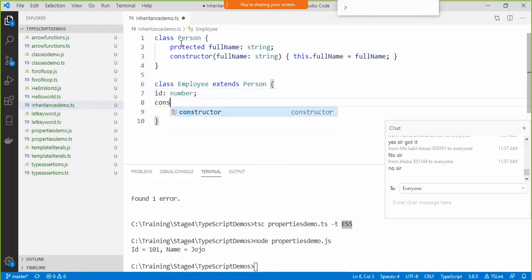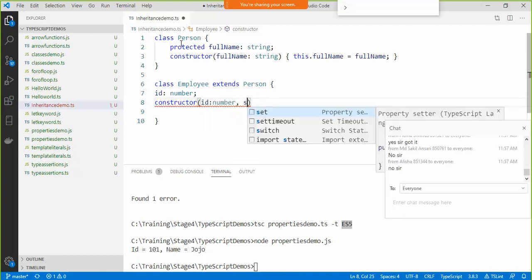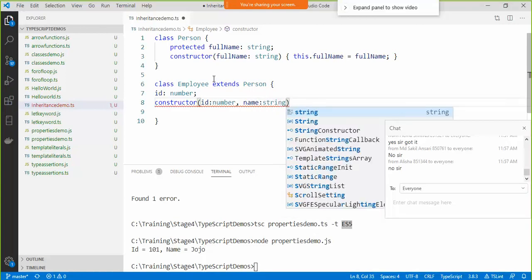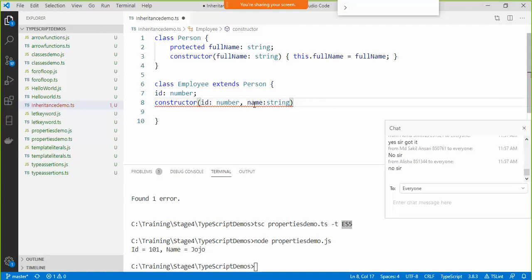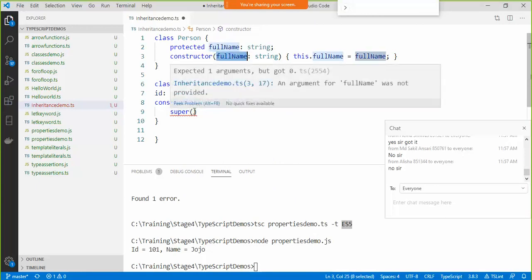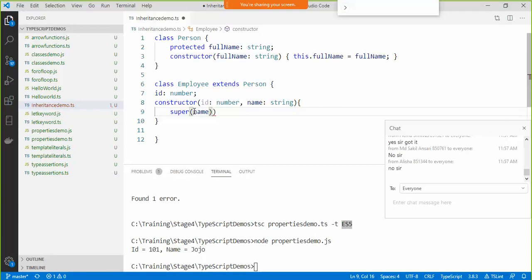And then a constructor which takes id colon number and name colon string. Then we'll simply say here super. Using super we pass the value to the base class constructor. Here I need to pass this name field, so I'll simply say name, and then I'm going to write the rest of the code in the constructor.